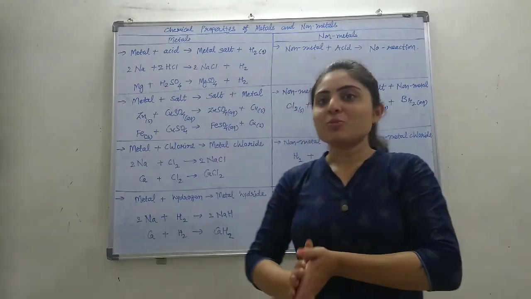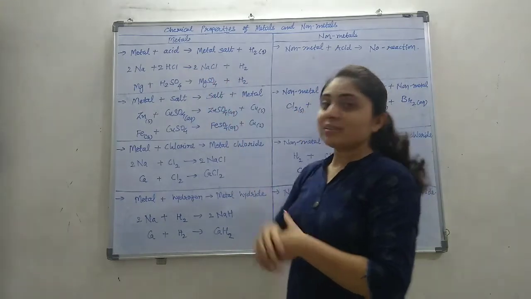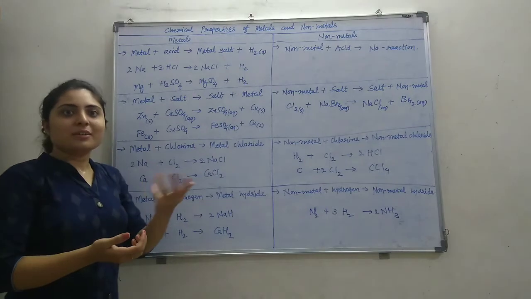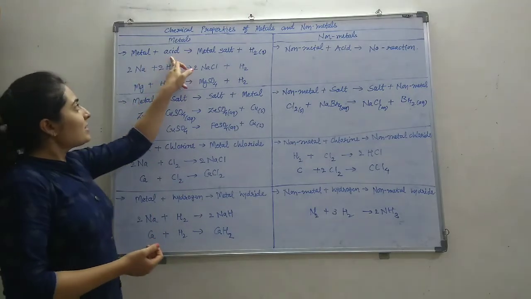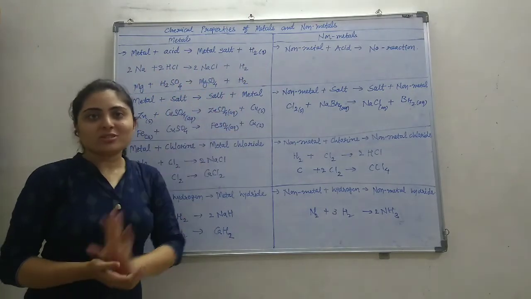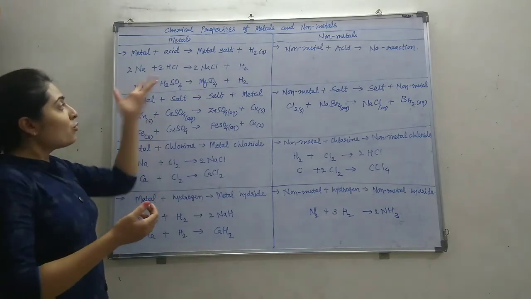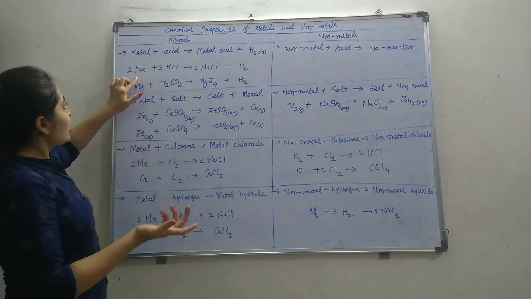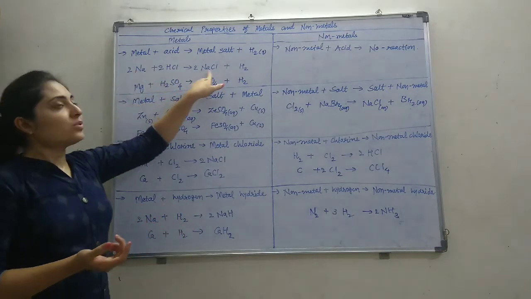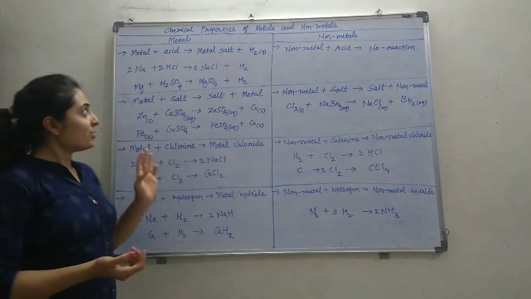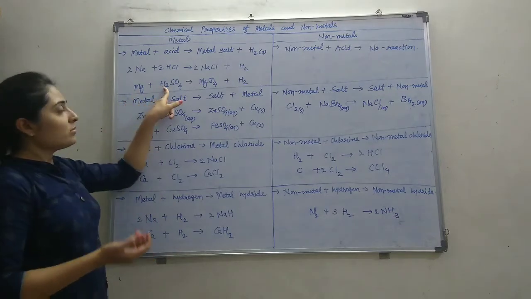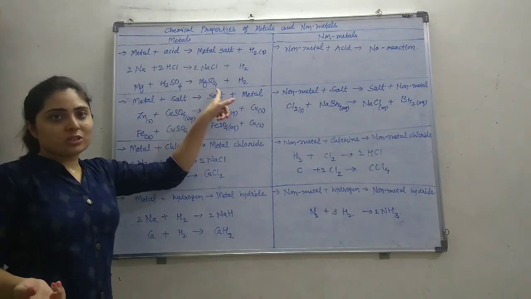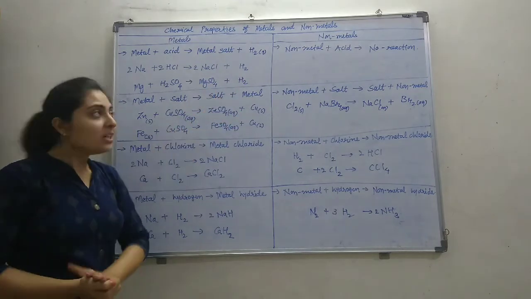Further, in the chemical properties, metal plus acid. This reaction we have already learned in the properties of acid. Metal plus acid gives metal salt, and hydrogen gas is released. Always, metal with acid gives hydrogen gas. For example, sodium plus HCl gives NaCl and hydrogen gas. And magnesium with another acid, H2SO4, gives MgSO4, that is magnesium sulfate, and hydrogen gas is released.